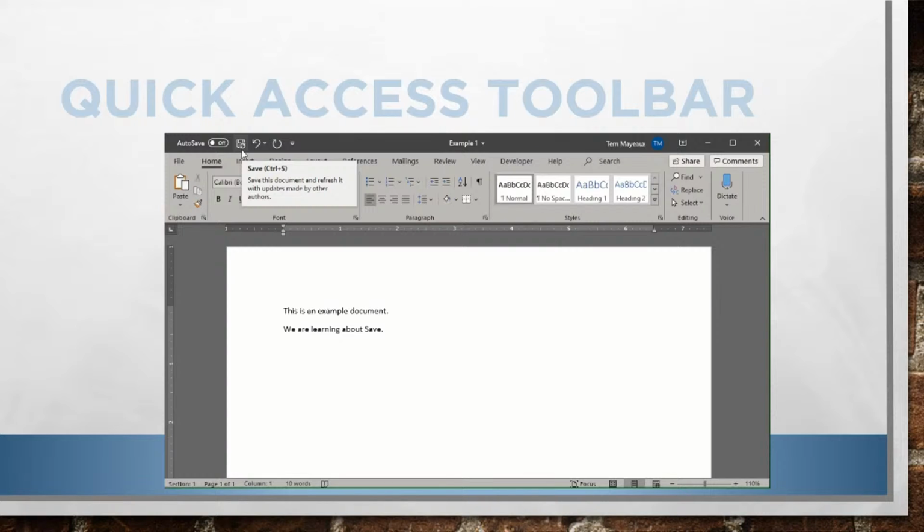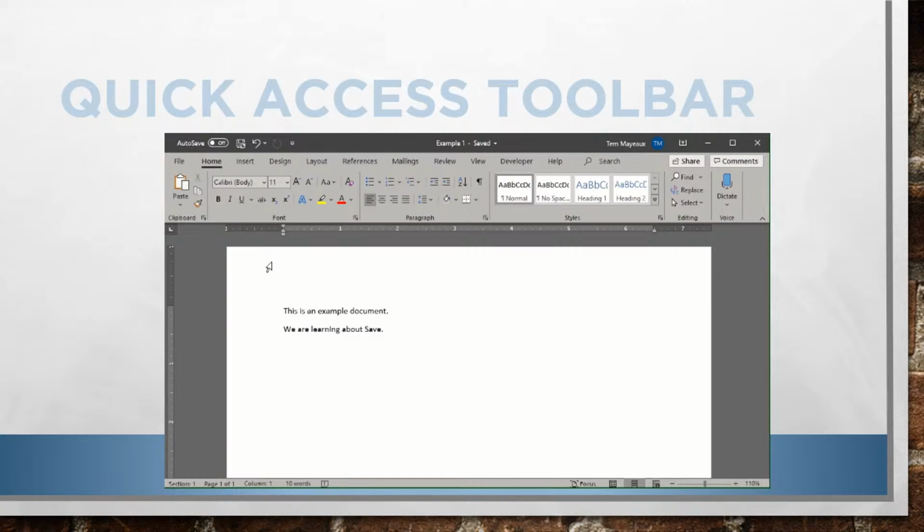Now that floppy disk may be the first button on your Quick Access toolbar. Either way, I can click that button, and you can kind of see just a quick blue circle there that showed that we have saved this document.